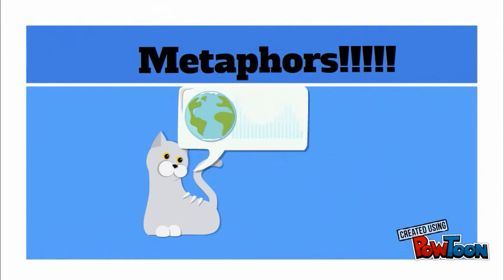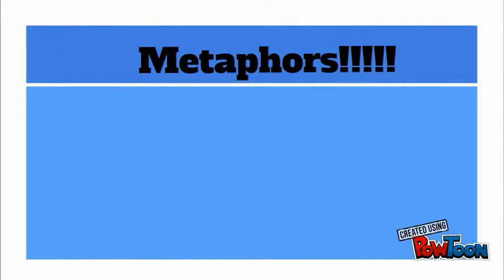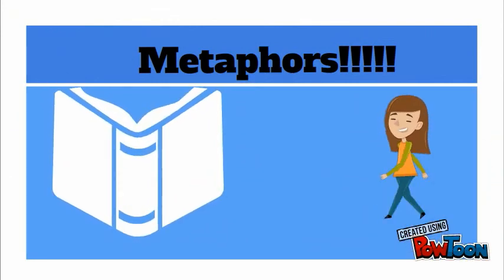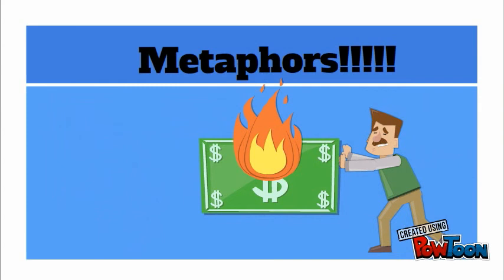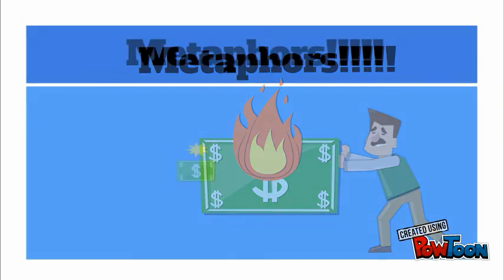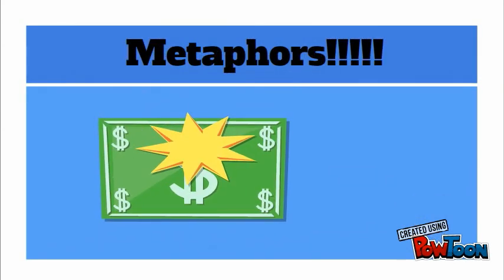The definition of a metaphor is a direct comparison of two things without using like or as. One example is, she is a walking dictionary. This means that she is very fluent with vocabulary. Another example is, he is chipping away at his savings account with no income. This means that he is loosely spending money in the savings account.